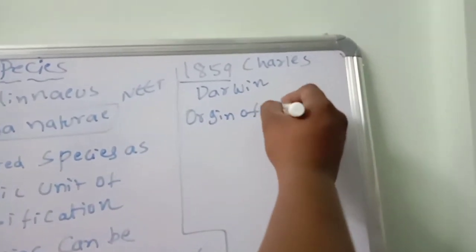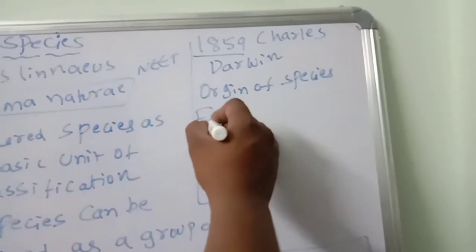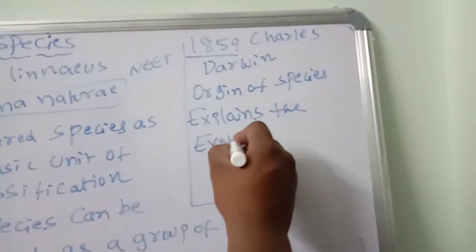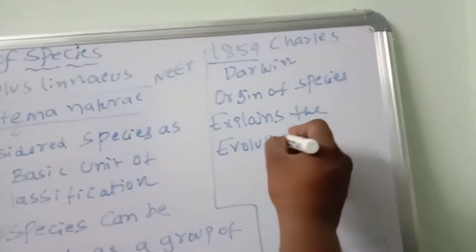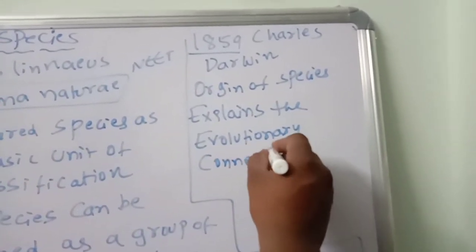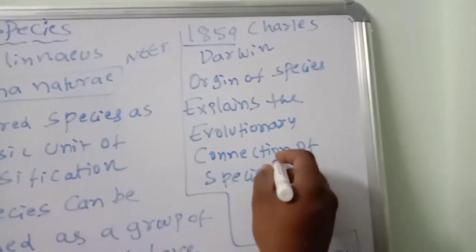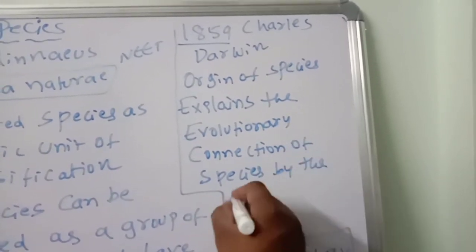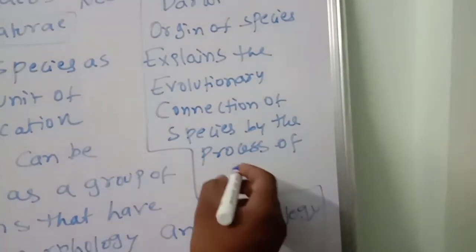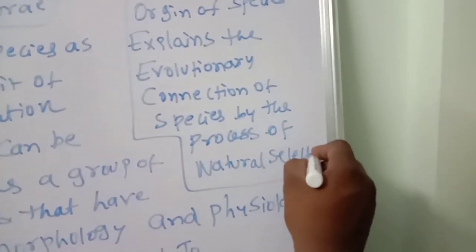Origin of Species explains the evolutionary connection of species by the process of natural selection. These points you should remember.